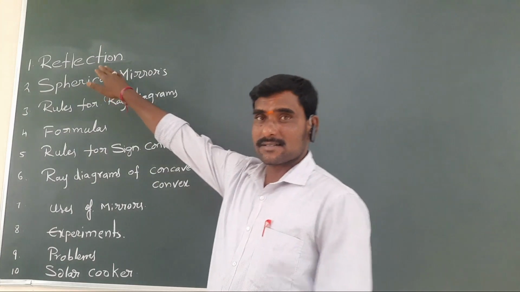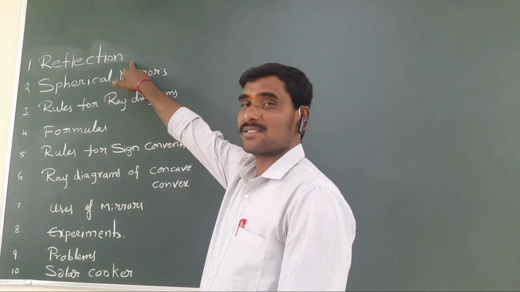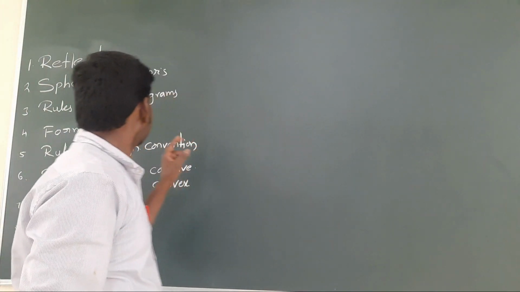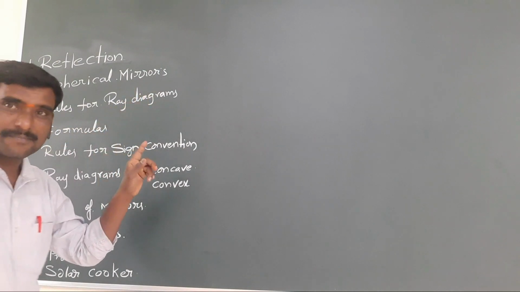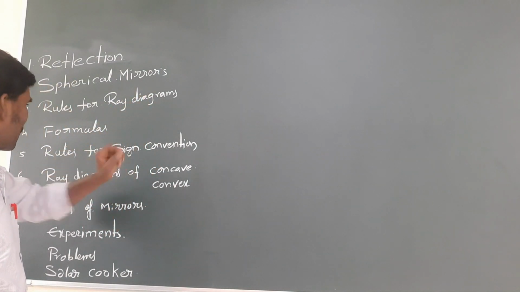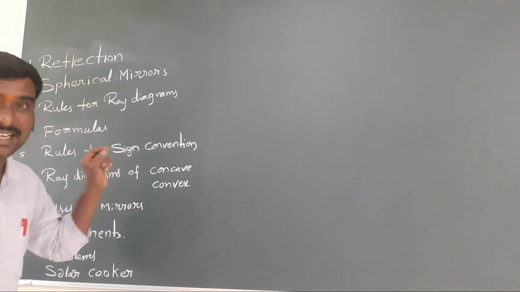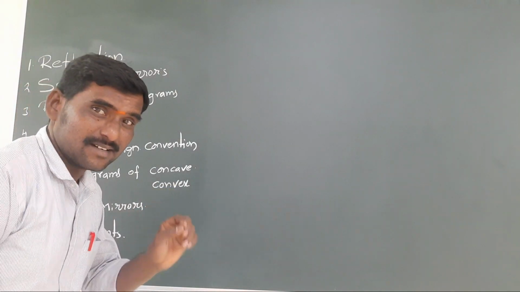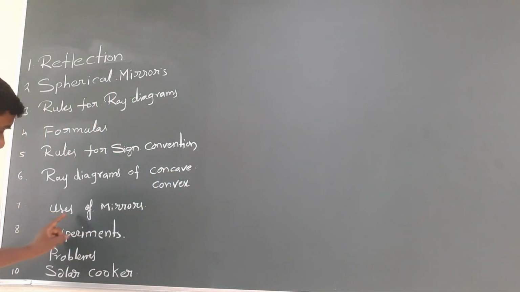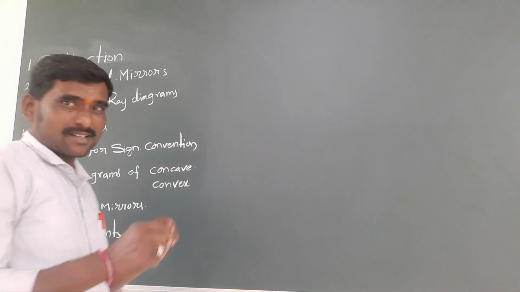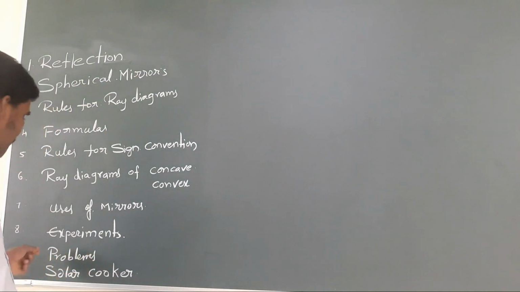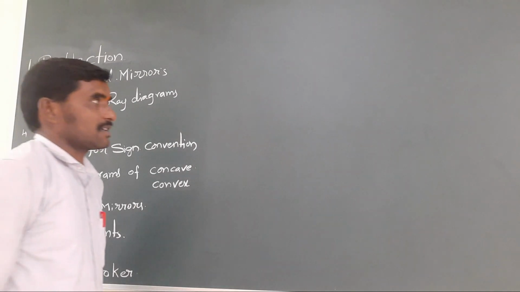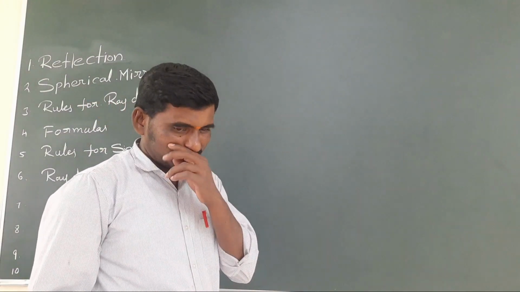So look here, the important concepts I wrote here. Firstly, we will discuss what is reflection. Then spherical mirrors, then rules for ray diagrams, then formulas, then rules for sign convention, then ray diagrams of concave mirror and convex mirror. This is the main thing in the chapter. Then uses of mirrors, a compulsory question in the examination about the applications and uses of mirrors, and experiments, then problems, and so on. Okay, we will go into details now.